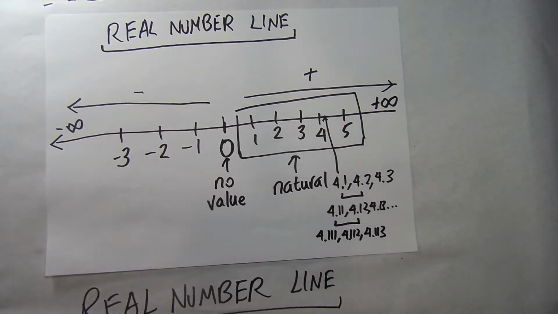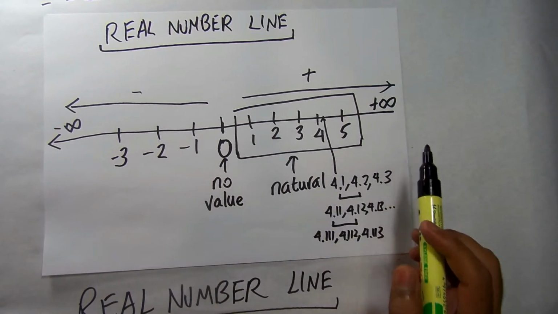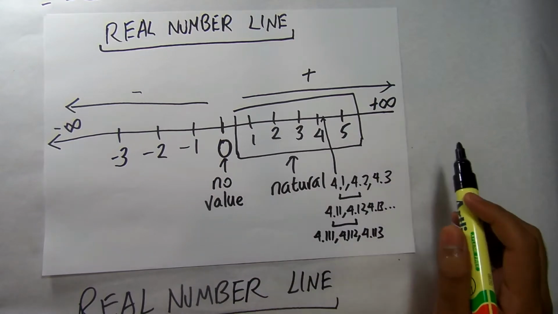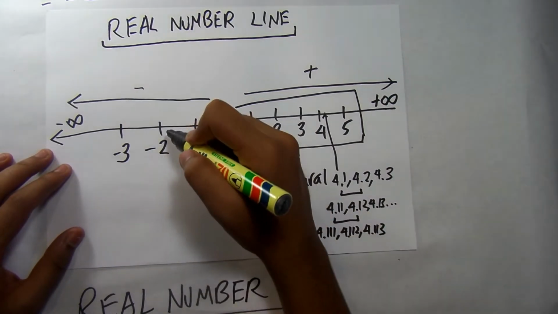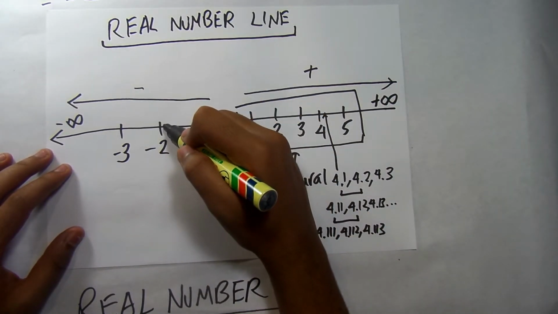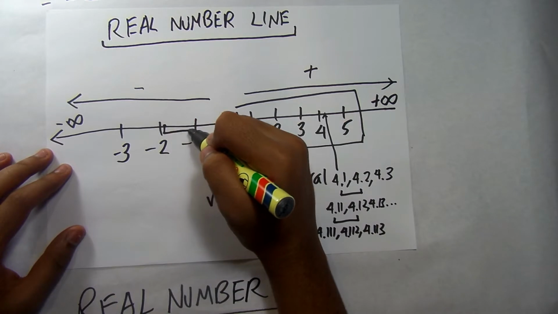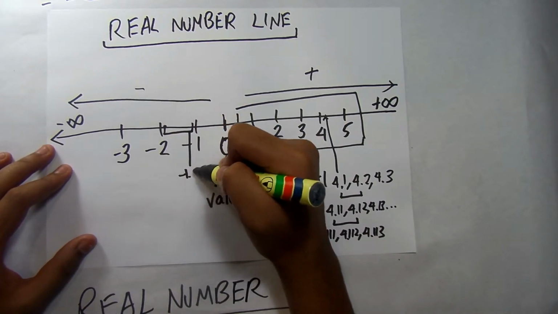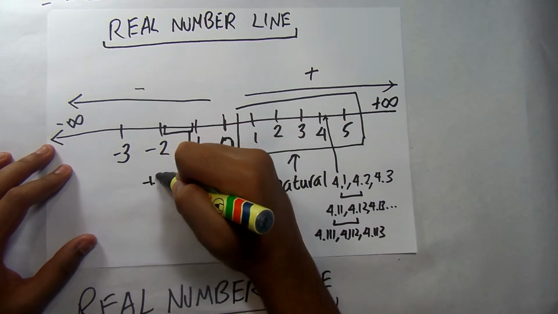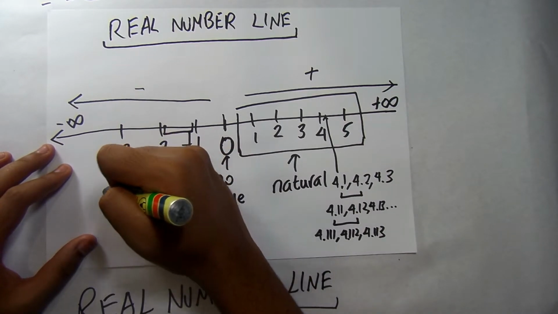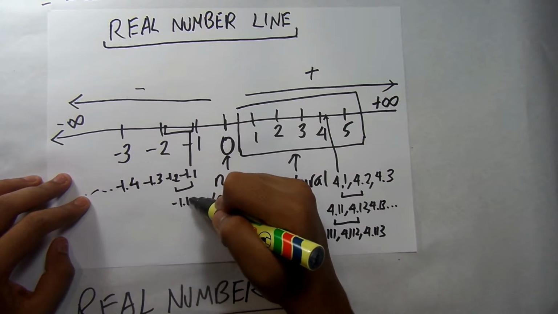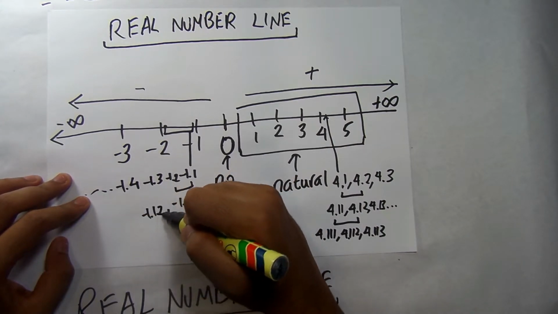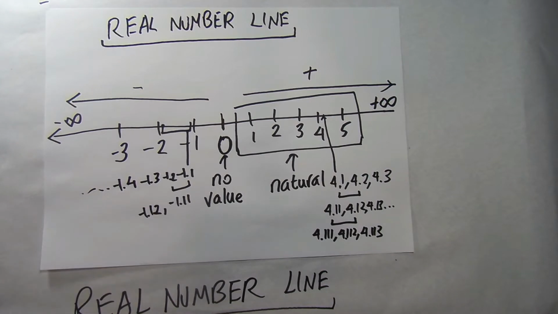These are all real numbers. So if they ask us to list out all the integers between 1 and 5, we list 1, 2, 3, 4, and 5. So keep this in mind. On the other side, between -1 and -2, we have -1.1, -1.2, -1.3, -1.4, and so on until -2. And within this, obviously, we have -1.11, -1.12, and so on. And this breaks down further and further.